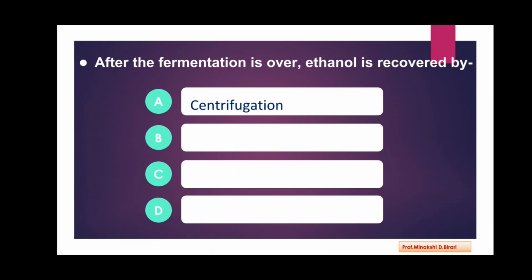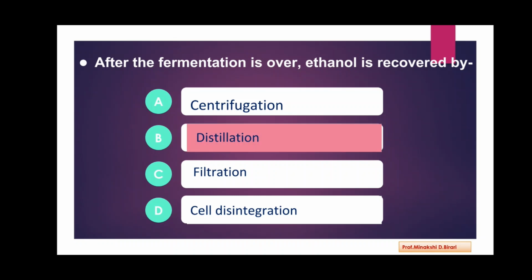Next question. After the fermentation is over, ethanol is recovered by centrifugation, distillation, filtration, cell disintegration. So the answer is distillation. Coffee still we have already studied. So after the fermentation, ethanol is recovered by the process of distillation.